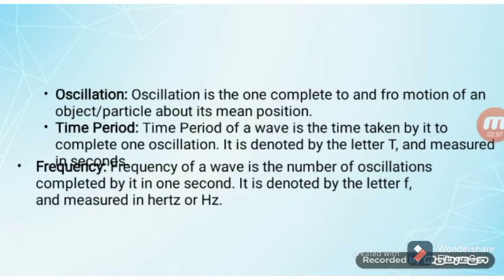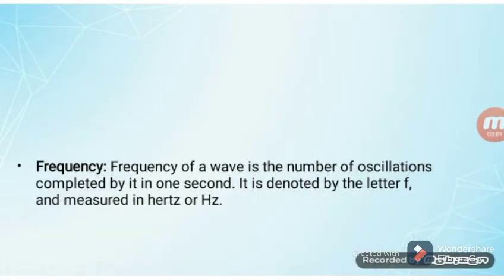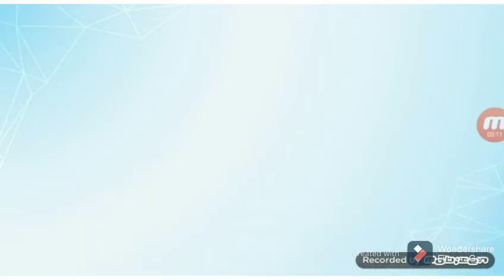It is denoted by the letter T and measured in seconds. Frequency of a wave is the number of oscillations completed by it in 1 second. It is denoted by the letter F and measured in Hertz or Hz.